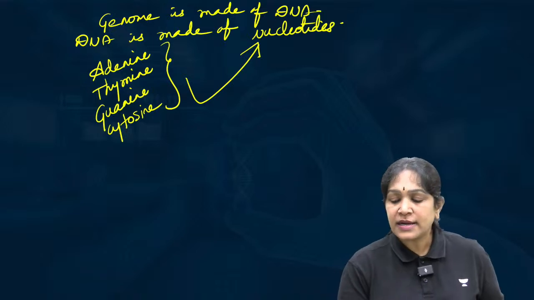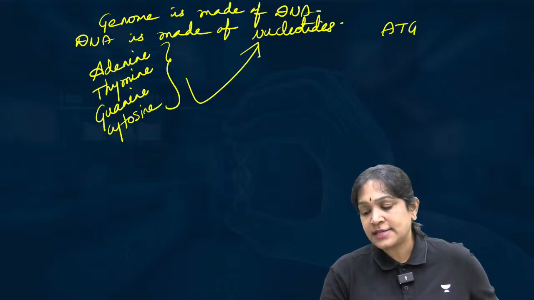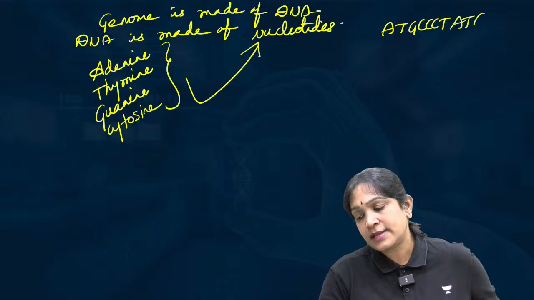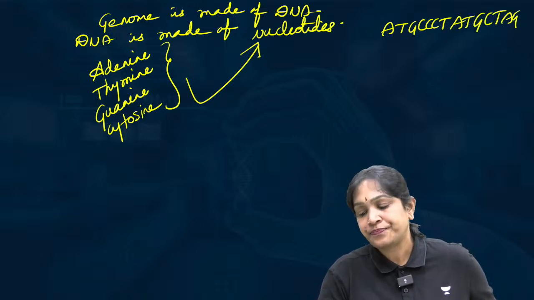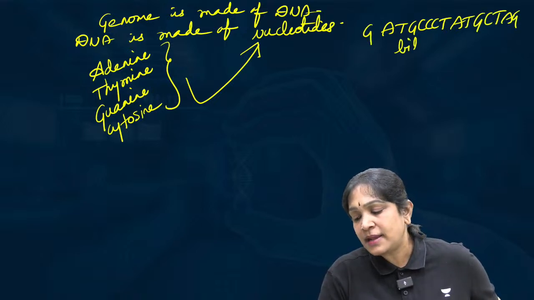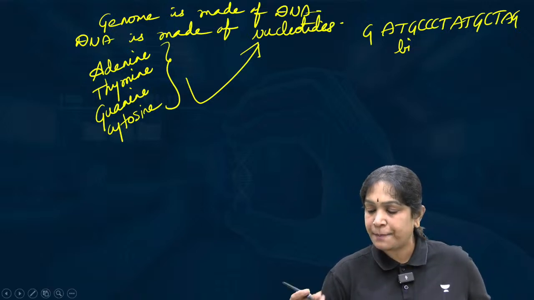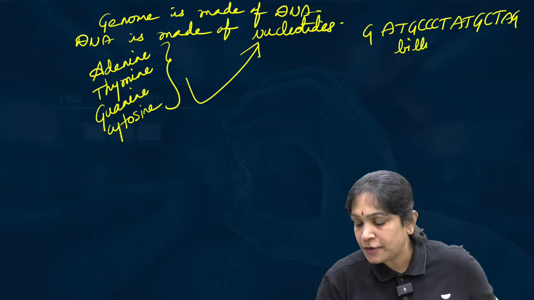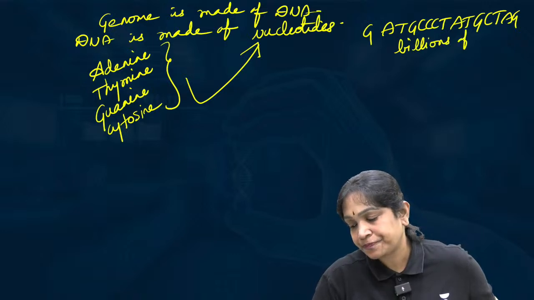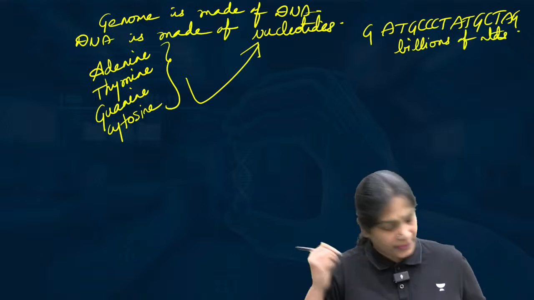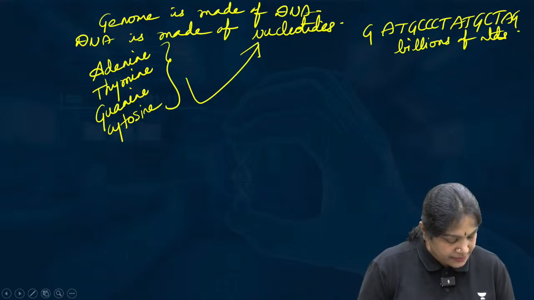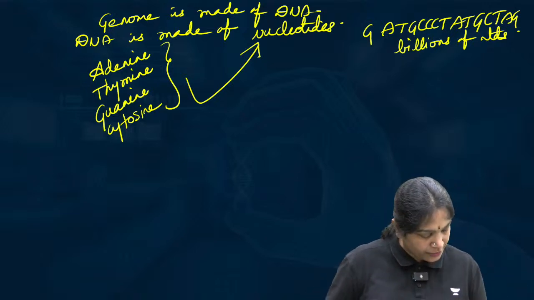Means a DNA will be like this: ATG, CCCT, ATG, CT, AG. Like this, billions of nucleotides. The DNA is made up of billions of nucleotides. Is that clear? DNA is made up of billions of nucleotides.